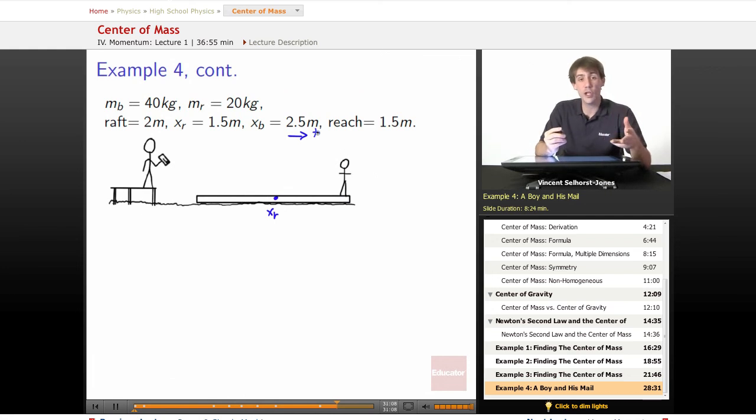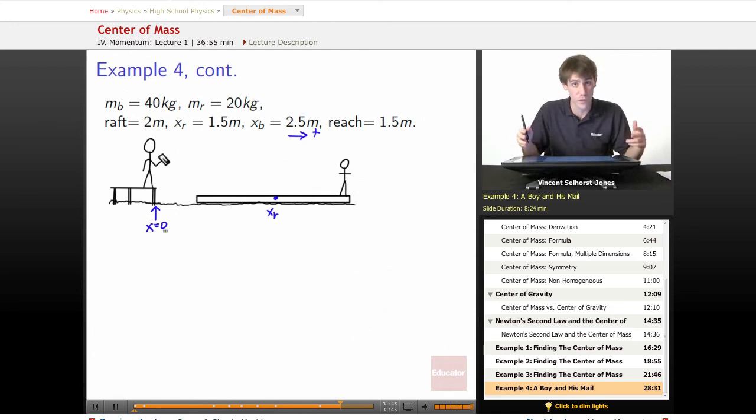In this case, we're going to have shifting motion between our before and after pictures, before the boy starts to move and after he walks over. So it's up to us to figure out a good stationary reference frame that we can use. In this case, I think the pier is a great place to make x equals 0. The pier is going to stay there, and that's what we care about. We care if the boy can get 1.5 meters away from the edge of the pier where the camp counselor is. The camp counselor can reach out 1 meter, the boy can reach out half a meter. So if the boy can get to x equals 1.5 or less, he's good. He can get his mail without having to row. If he can't, he has to ship out the oars and actually move the boat or swim over or something.